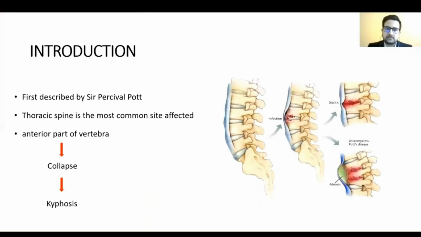Tuberculosis of spine was first described by Sir Percival Pott. Thoracic spine is the most common site affected. The anterior part of the vertebra is the most common area affected in the spine, leading to collapse and kyphotic